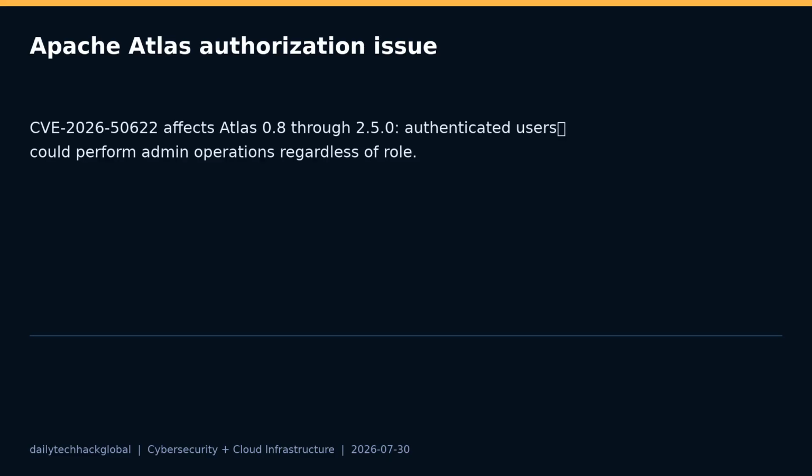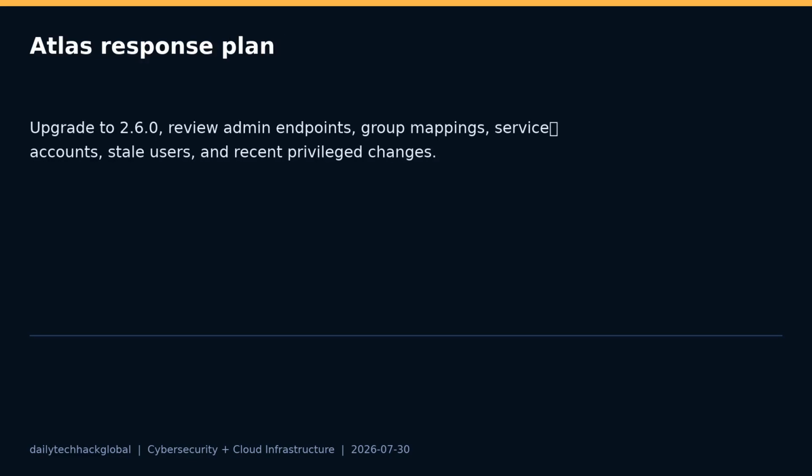The risk depends on who can authenticate and what admins can change in a specific deployment, but role checks on admin functions are fundamental. For Apache Atlas, upgrade to 2.6.0, review admin endpoint exposure, and audit recent privileged changes. Check group mappings, service accounts, stale users, and any integrations that may authenticate broadly. If your Atlas instance is reachable through a corporate SSO path, remember that authenticated is not the same as authorized. Access should be role-limited, logged, and reviewed, especially for governance actions that affect downstream data access or compliance workflows.